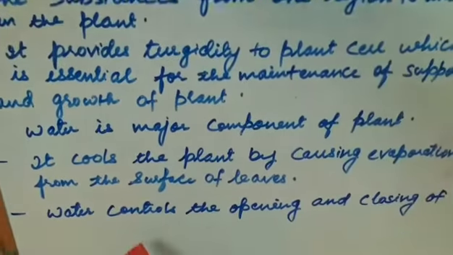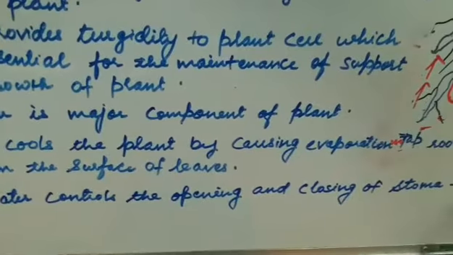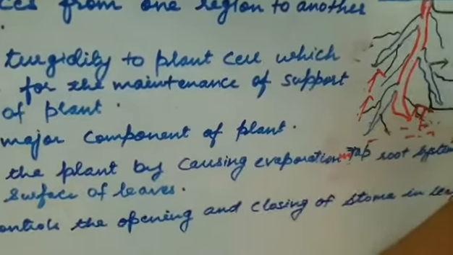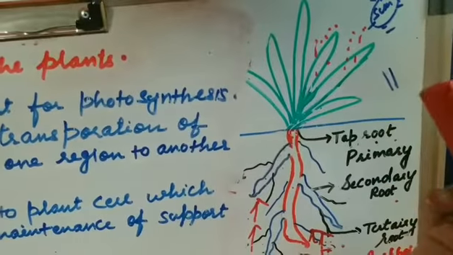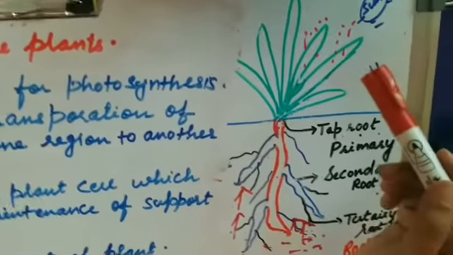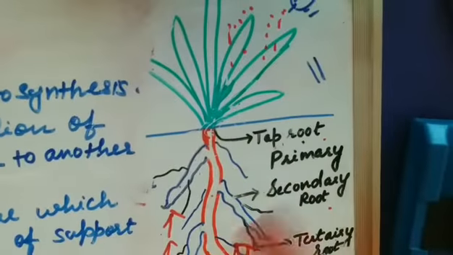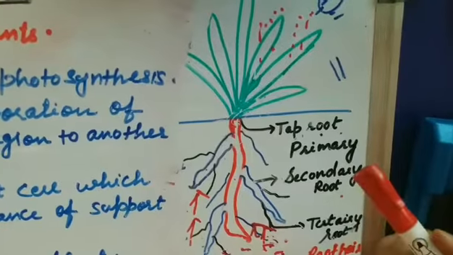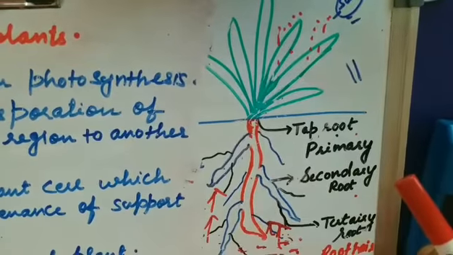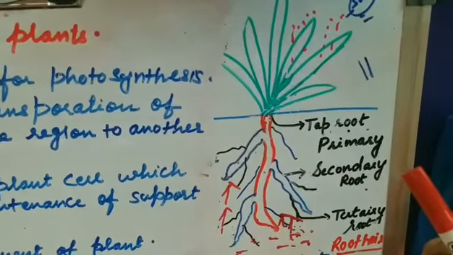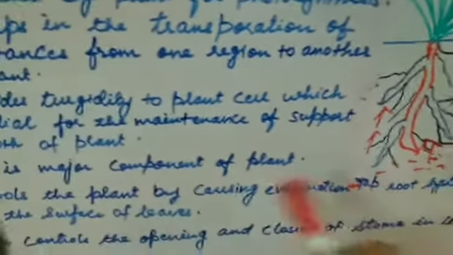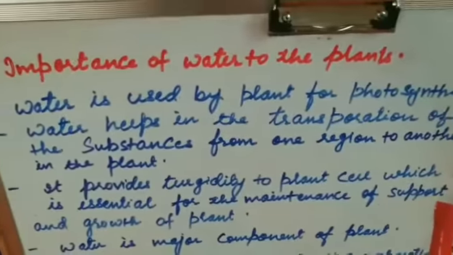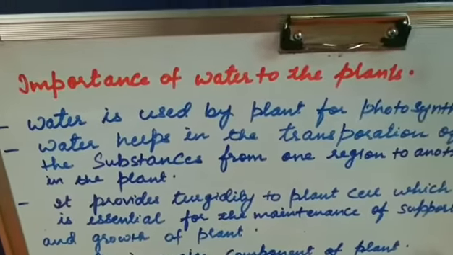The last point in this importance of water to the plant is, water controls the opening and closing of the stomata in the leaf. From where does the gaseous exchange take place? From the stomata. Water is lost in transpiration from the stomata. So whenever there is more water, the stomata automatically open, and whenever there is a lack of water in the plant body, the stomata remain closed. So water controls the opening and closing of the stomata in the leaves. So here we complete today's fourth topic also, the importance of water to the plant.